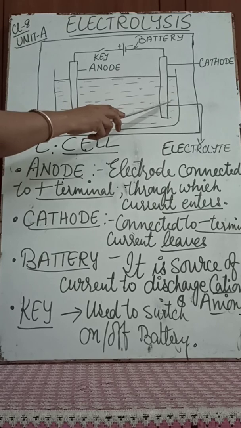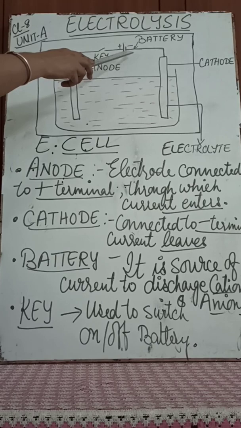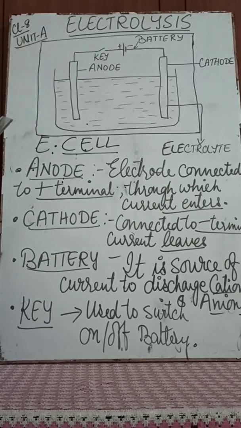They are connected to the terminals of a battery. There are two types, the anode and the cathode.